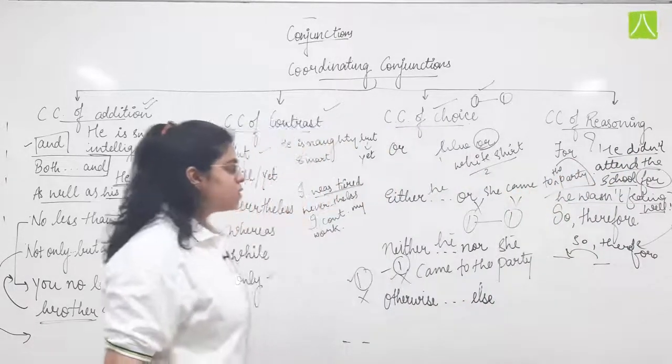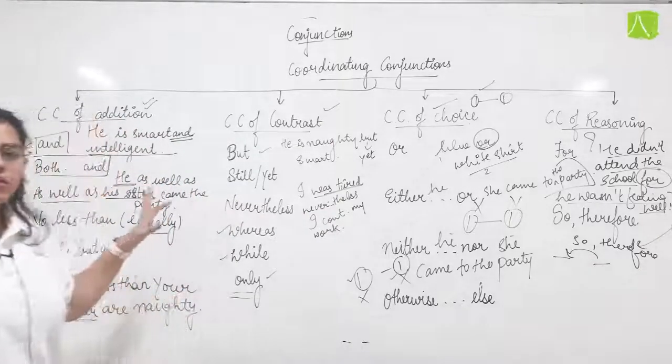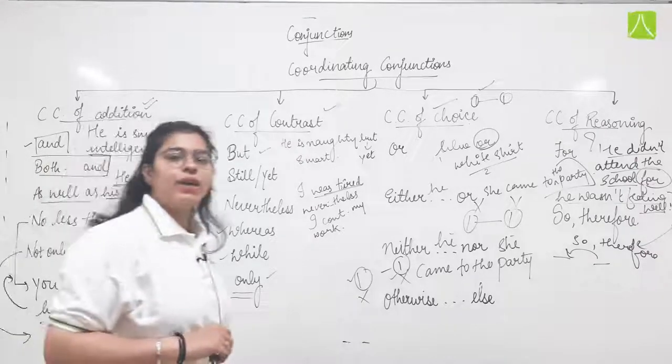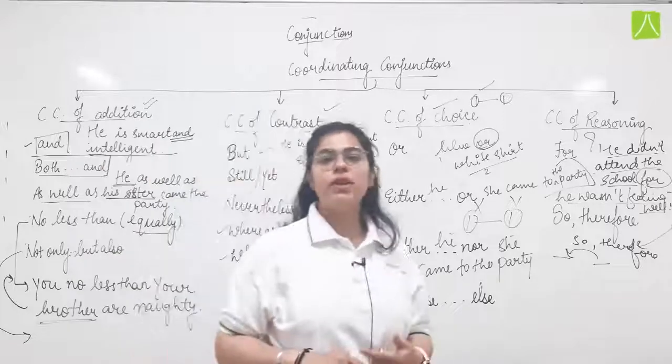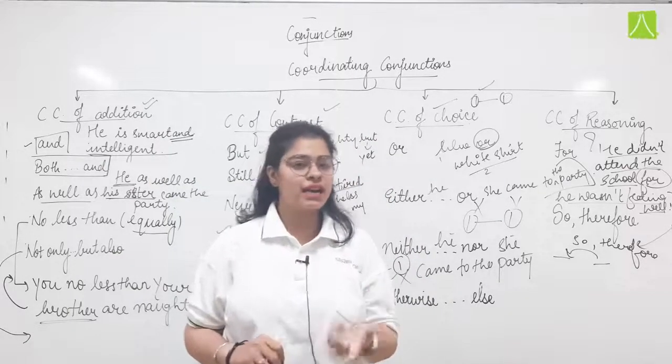Okay. Now children, this is all about the coordinating conjunctions. All of them are written here and I have explained each one along with examples. Now in the next session, we are going to learn the subordinating as well as the correlative conjunctions.